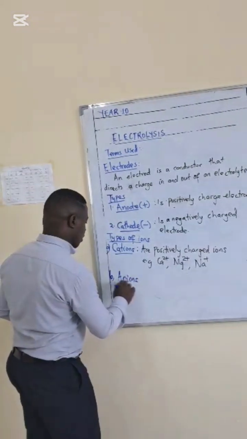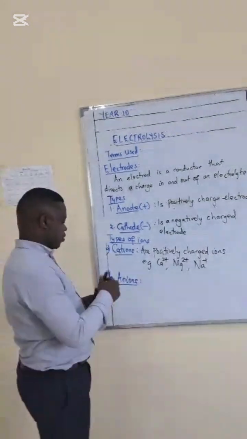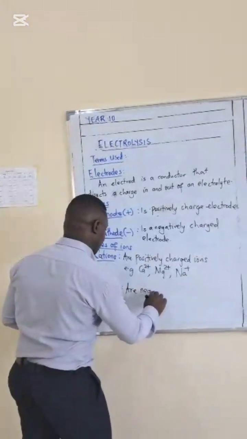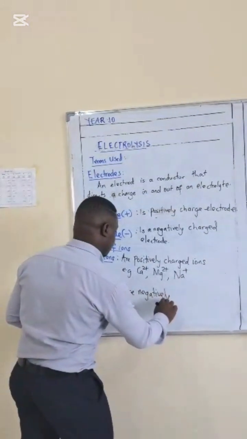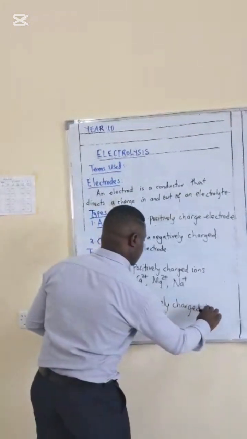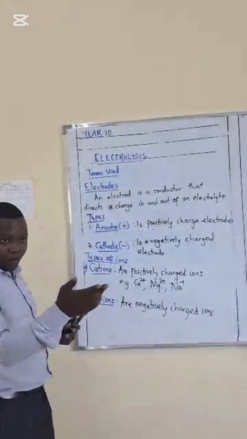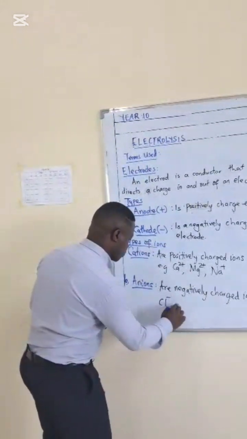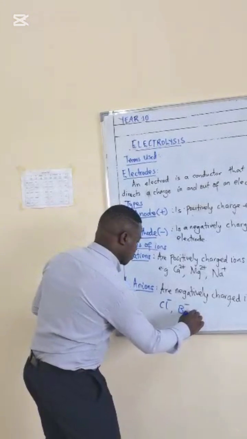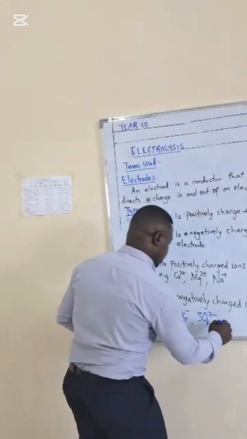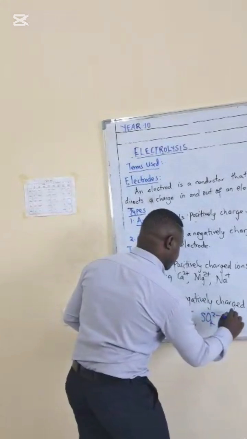Anions are negatively charged ions. Some of them include bromide ion and sulfate ion. All those are negatively charged ions.